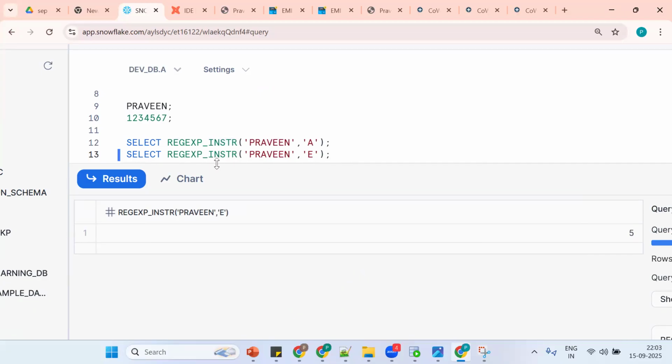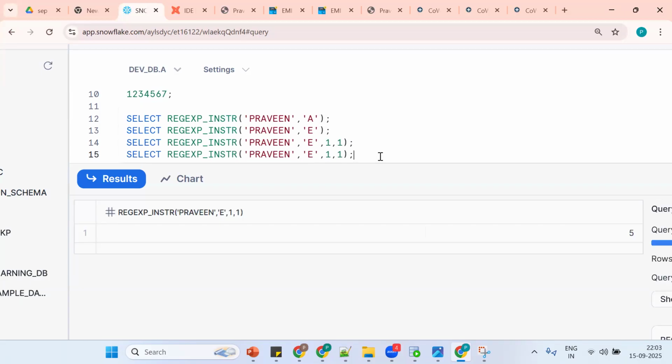But now I want to get the second occurrence. How to get the second occurrence? Anyone? So we should go for an extra argument. See 1, 1. So what is 1, 1? Here we have two E, so it will point to the first E. Starting from the first, this is the first occurrence. So 1 is the first occurrence. So copy the same thing.